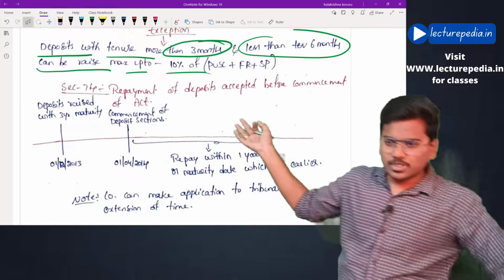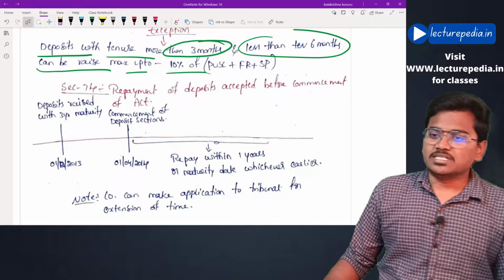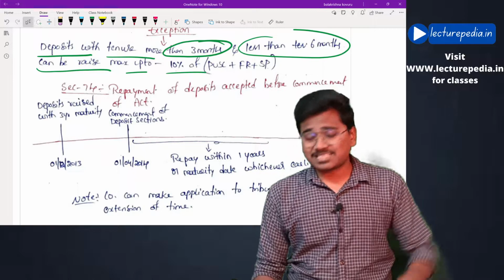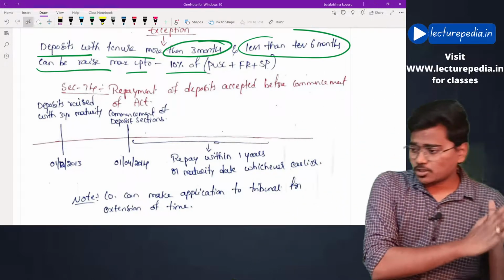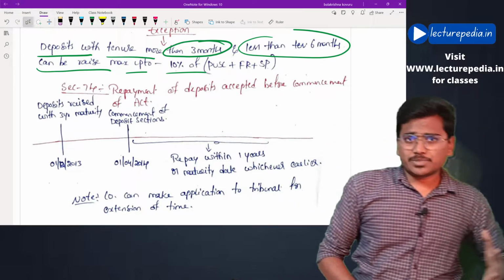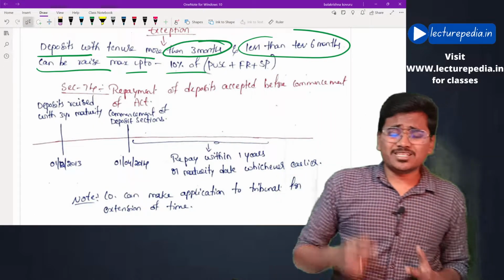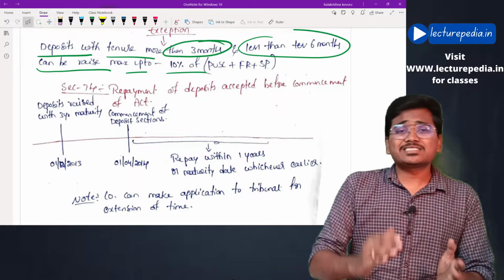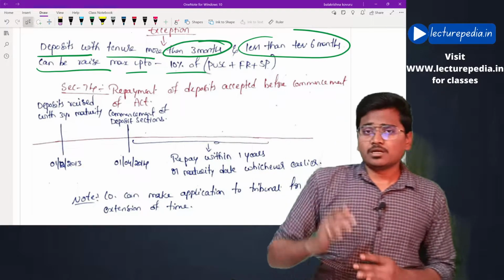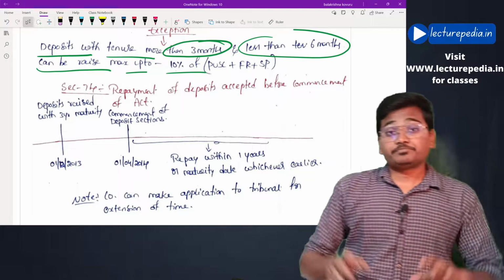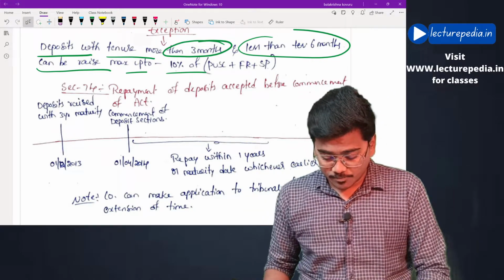Here I have given you an example. You can go through with that. And if the company wants extension, if the company feels that it cannot repay the previously accepted deposits within a period of 1 year from the date of 1st April 2014, then it can make an application to the tribunal asking for an extension of the time. Then the tribunal will grant the extension. Now that is section number 74.